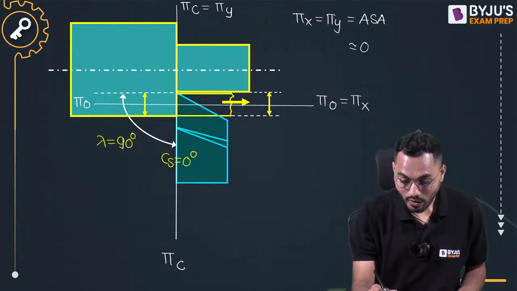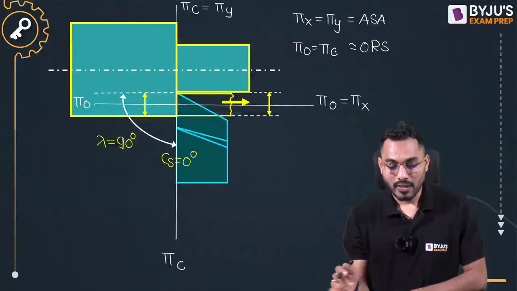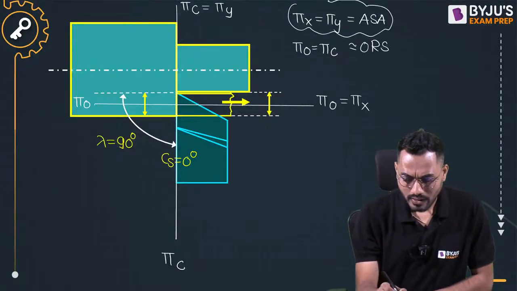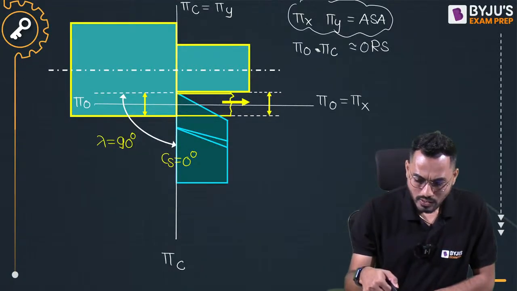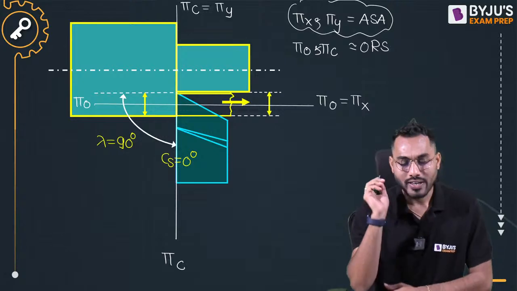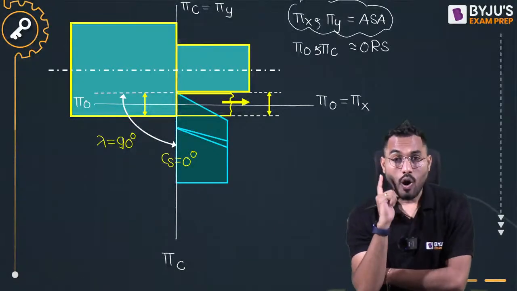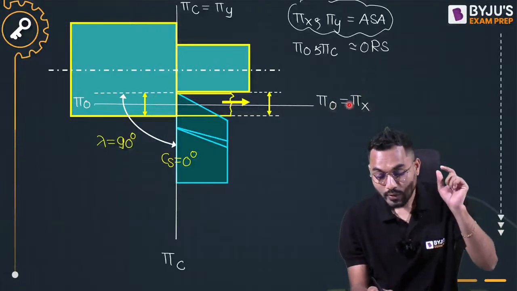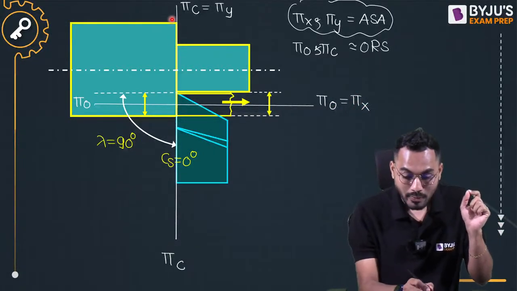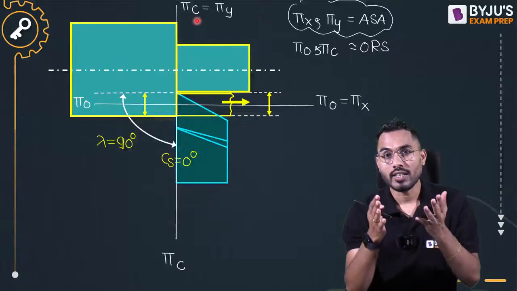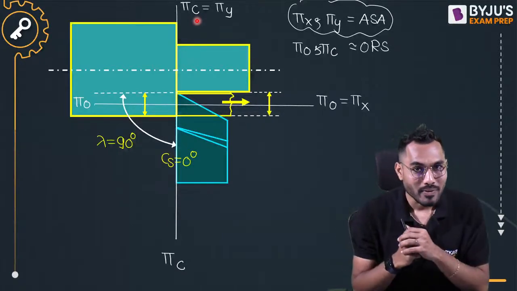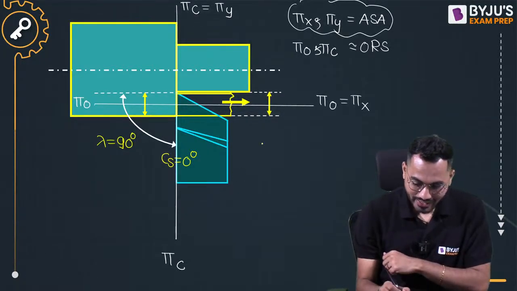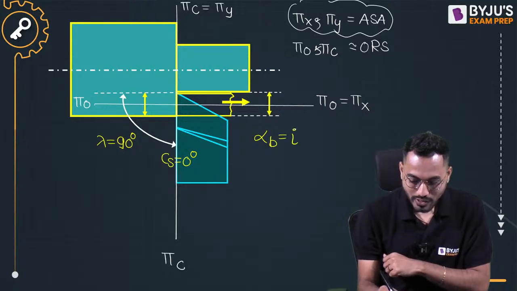In the orthogonal rake system of tool geometry, the planes are the orthogonal plane and the cutting plane, and these particular planes are related to this. Here, this orthogonal plane is coinciding with the machine longitudinal plane and the cutting plane is coinciding with the transverse plane. So can I say that the ASA and ORS systems of tool geometry become the same? So can I say that, sir, my back rake angle alpha B will become exactly equal to the inclination angle i?